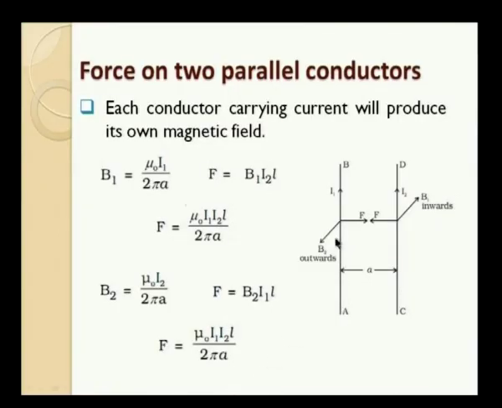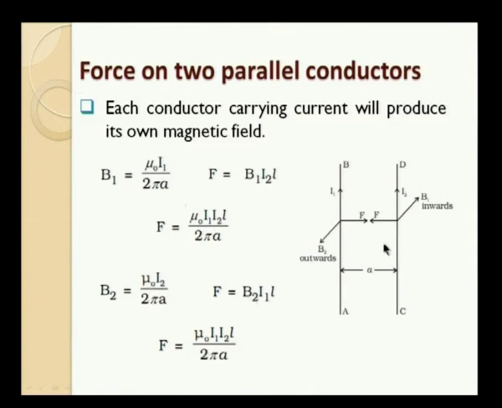Welcome back after the break. Let us continue with the expression. Let us have a look at the diagram. As I have already shown, the force experienced by the first conductor is to the right. So, what is the expression for it? B2 is the magnetic field produced by the second conductor, and because of that the first conductor experiences this force. This expression we have learnt in the last episode of this series, and from this we get this expression.